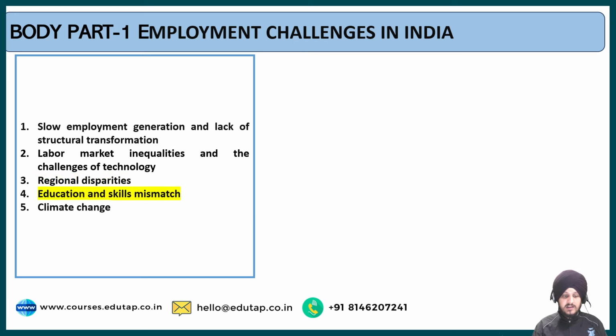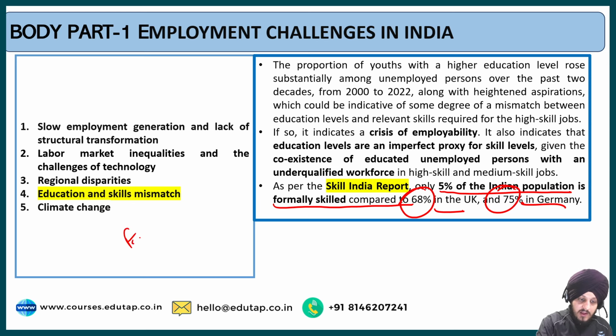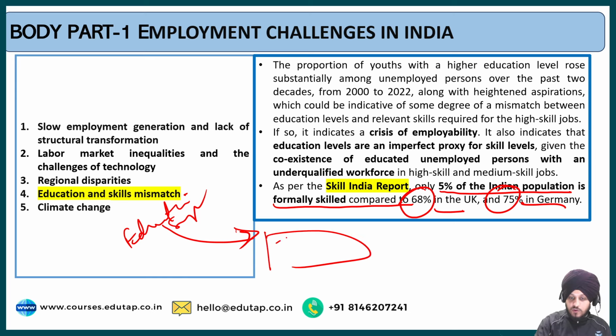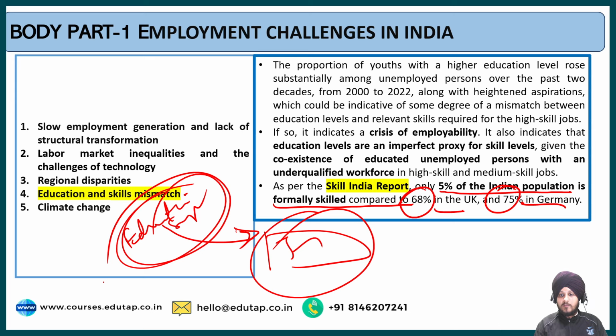Then the education and skills mismatch. According to the Skill India report, only 5% of the Indian population is formally skilled, compared to 68% in the UK and 75% in Germany. This is nothing but because of the skill mismatch, because our education system is not designed to make us eligible to get these jobs. So there is a mismatch between the jobs that are available in the market and the quality of education that the education system provides, and this leads to the mismatch of skills.